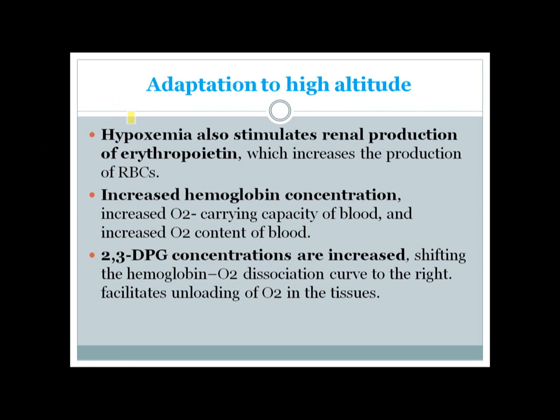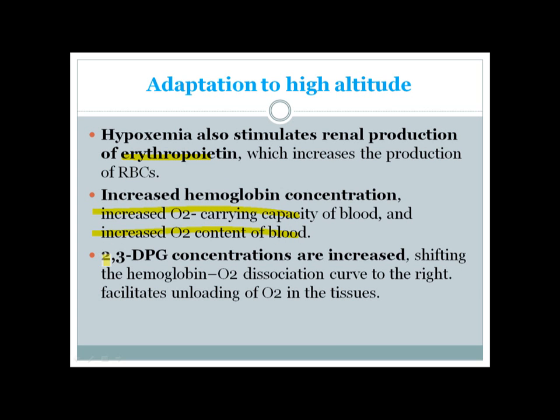And another important response to hypoxemia is increased production of erythropoietin. And increased production of erythropoietin has multiple effects. So there is increased RBC volume and increased amount of hemoglobin. And hemoglobin is the main determinant of the oxygen carrying capacity of the blood. So there will be increased oxygen carrying capacity, ultimately leading to increased oxygen content of blood.